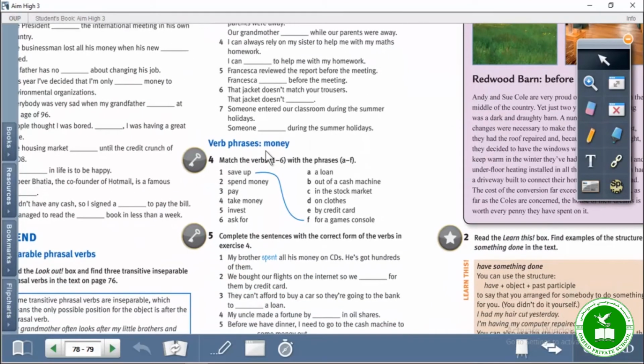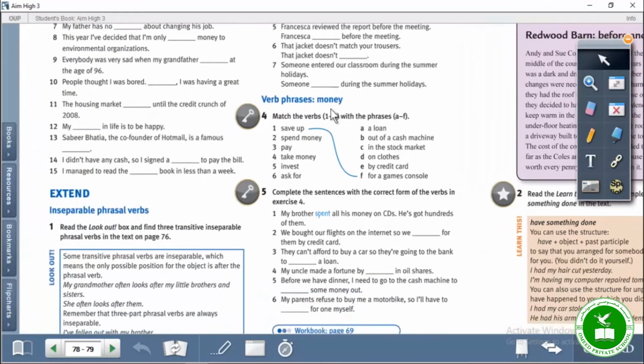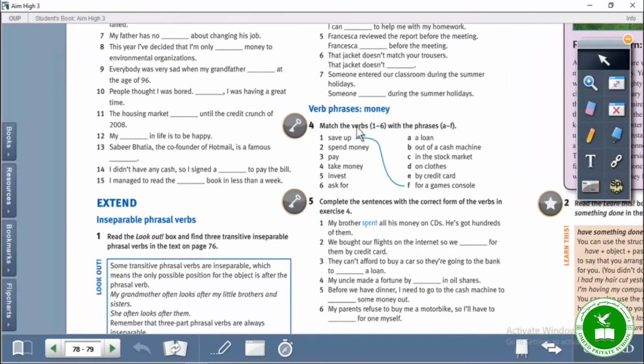And we come to verb phrases. Money. We've got some phrases about money. Match the verbs 1 to 6 with the phrases A to F. We've got 6 verbs and 6 phrases. Let's match them. Save up, for example, save up for a games console, right?